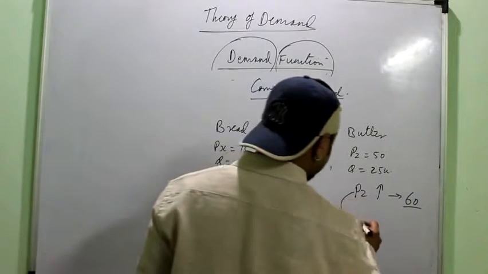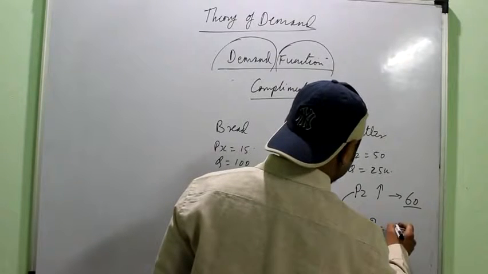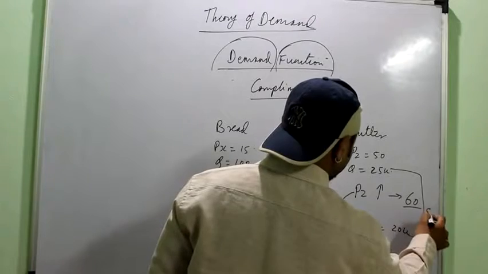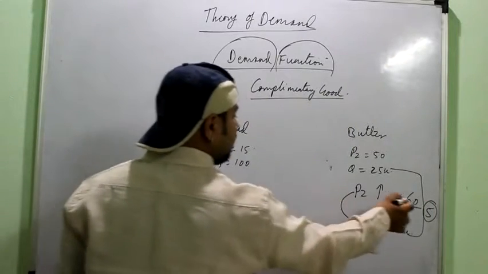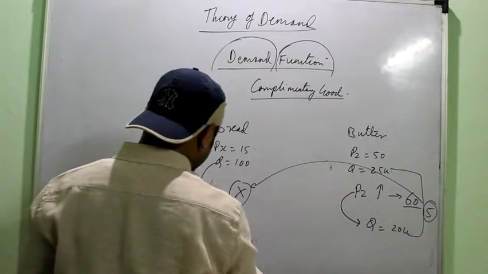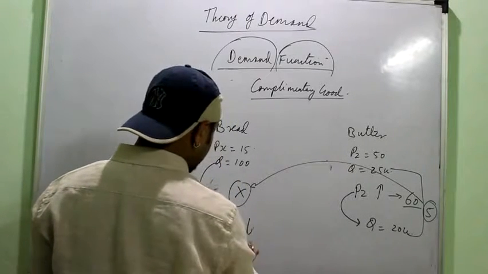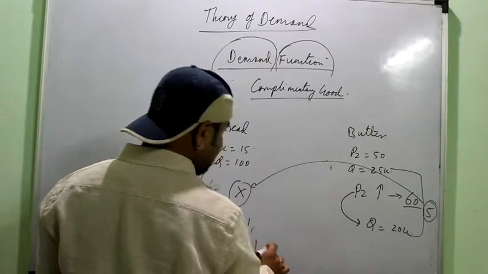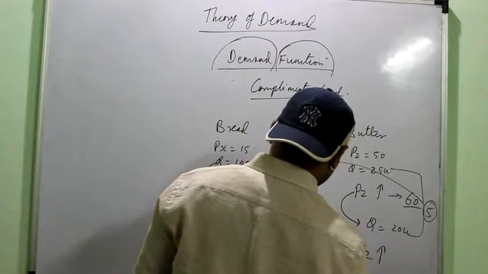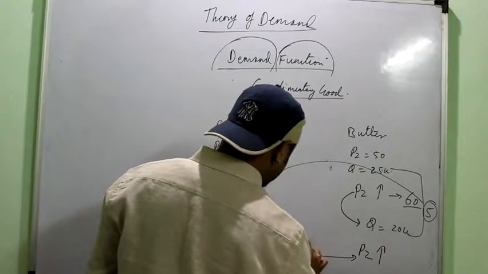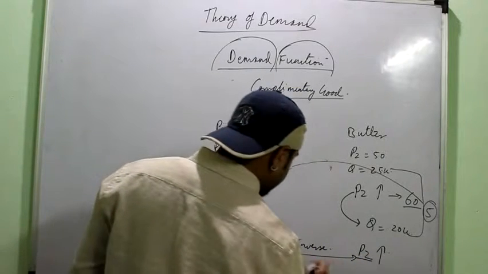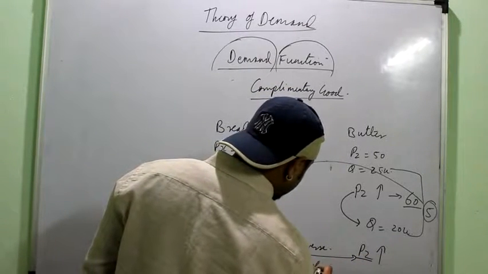It means fewer people can buy the butter. So maybe the quantity is now say 20 units. So now these 5 people who are unable to buy the butter will not buy bread also, right? So it means the quantity decreases, or you can say dx decreases when pz rises. So it means there is an inverse relation between pz and dx when pz is the price of the complementary good.